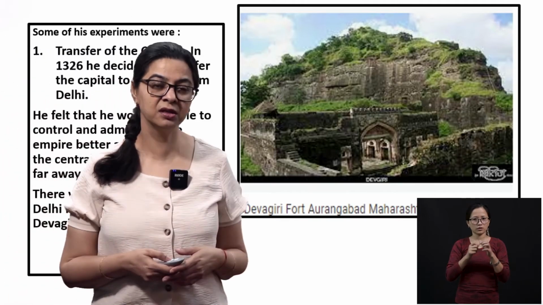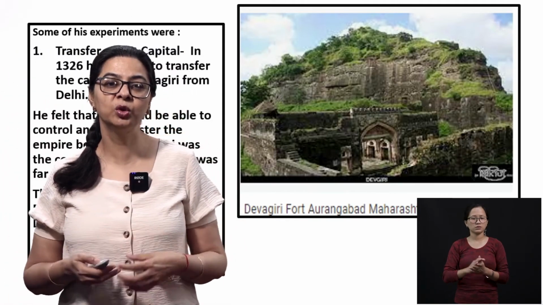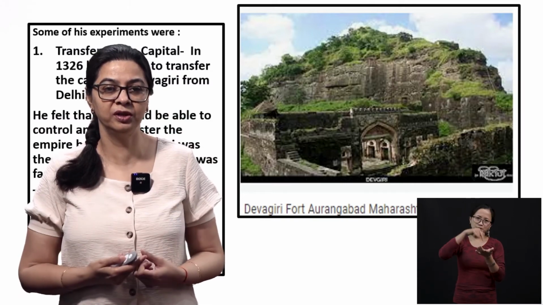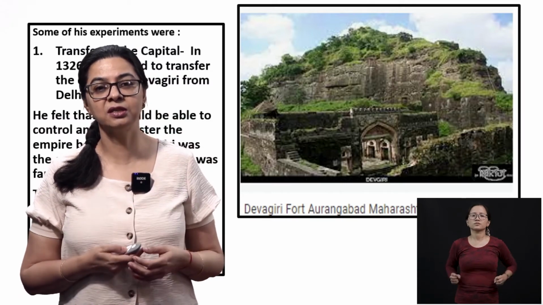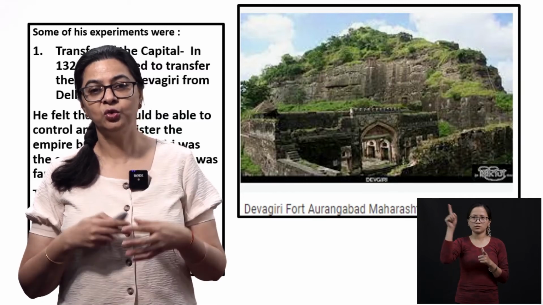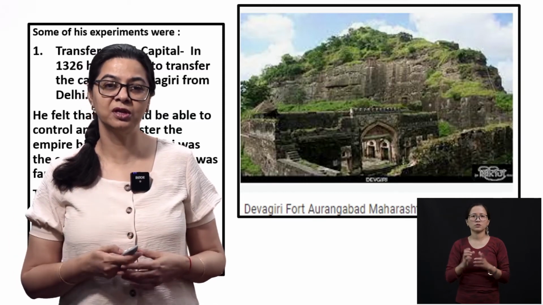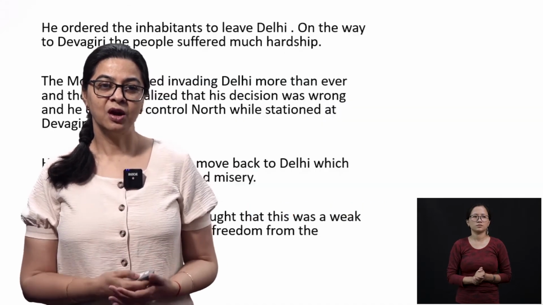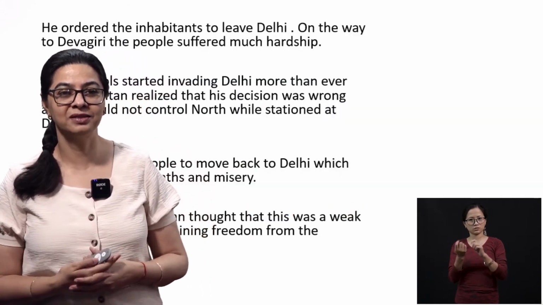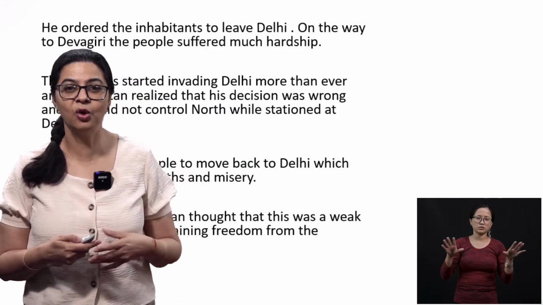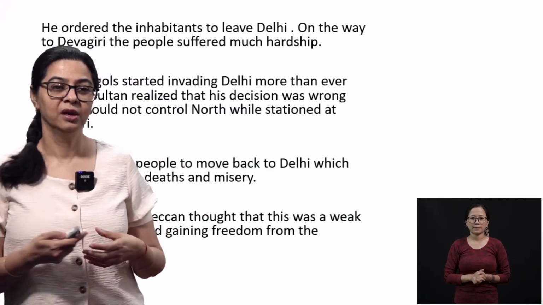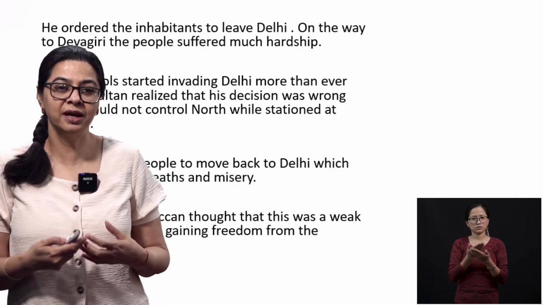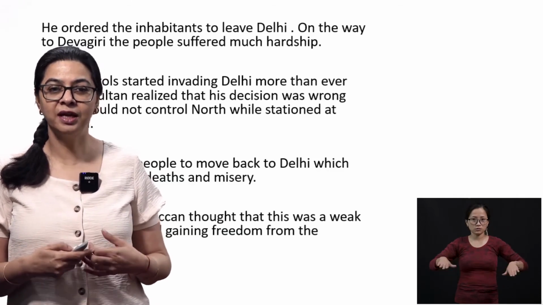So he thinks that if he wanted to control the southern part of India, he has to be in the central part of India. So he starts asking the people of Delhi to shift to Devagiri, because that is going to be a new capital, with bag and baggage. Now, how does it turn into a mess? He orders them to go on the way. There was no food, there was no water, so most of them died, especially the children died on the way.